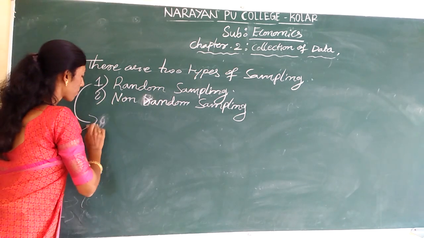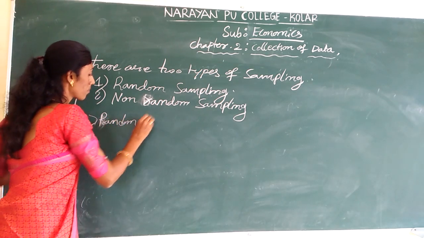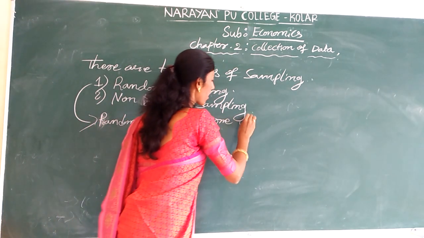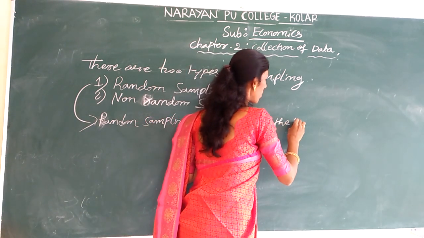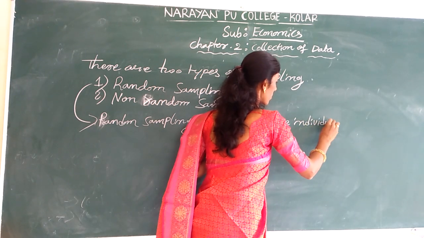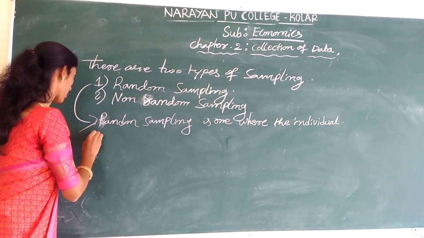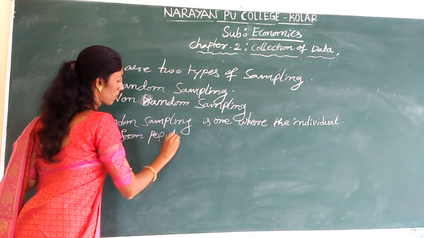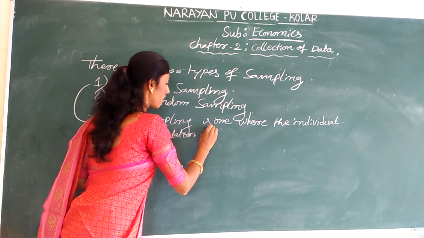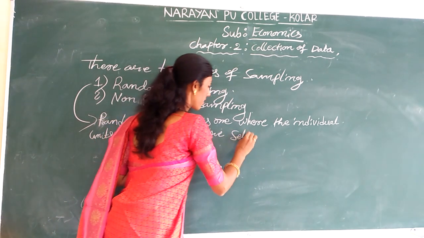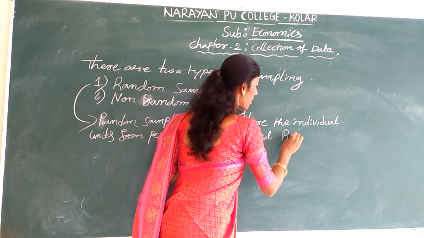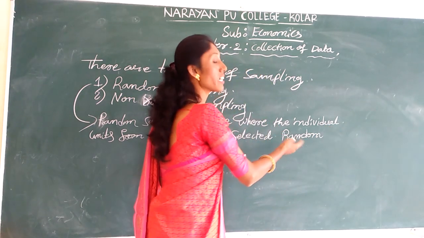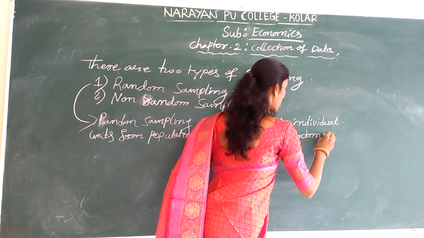Here, random sampling is the one where the individual units from the population are selected randomly, not selected in a non-random way.